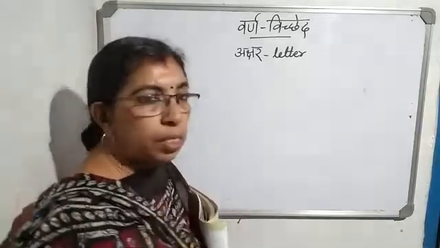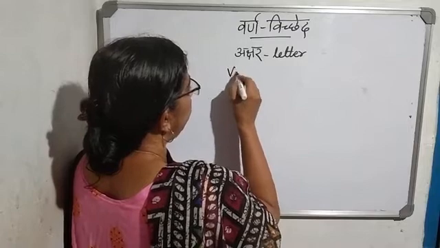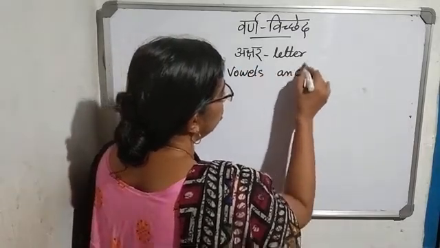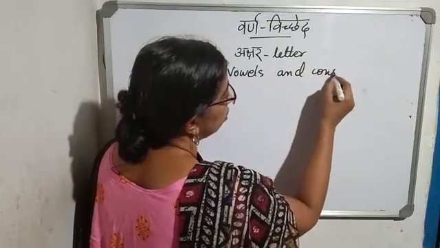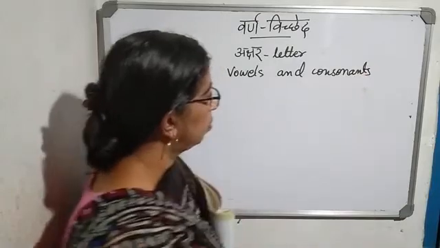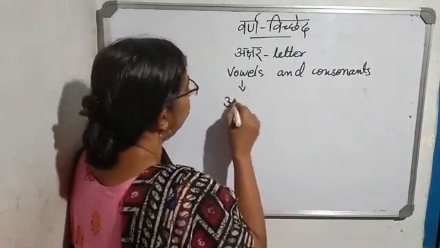As you all studied, vowels and consonants. Vowels are two.